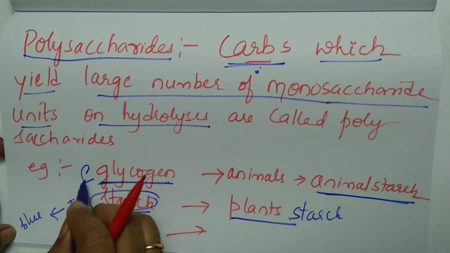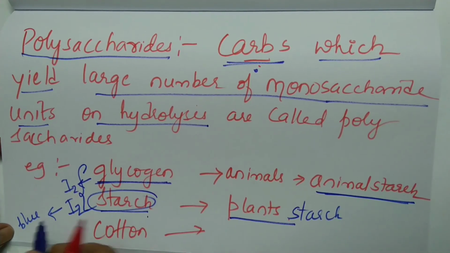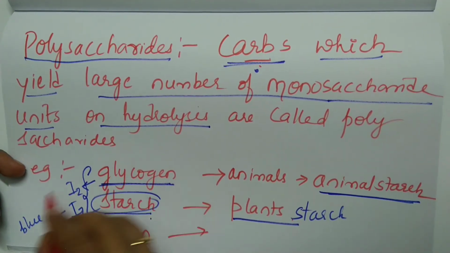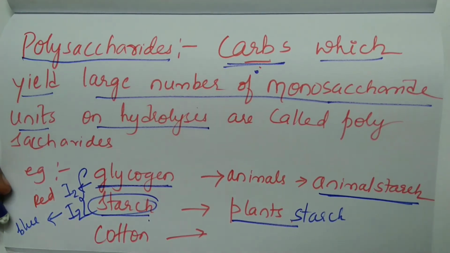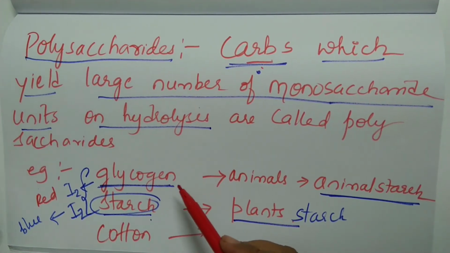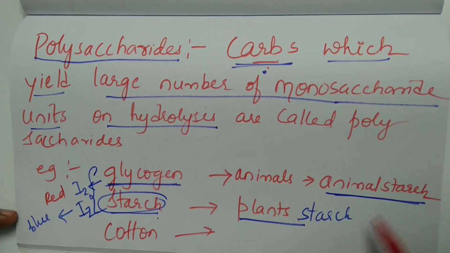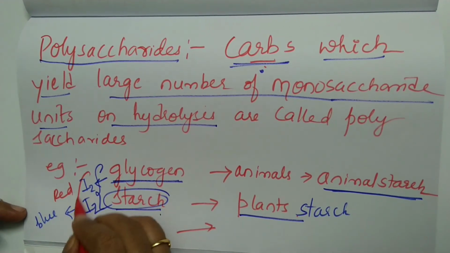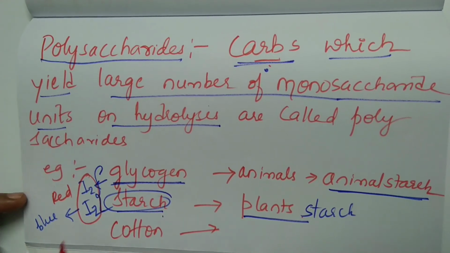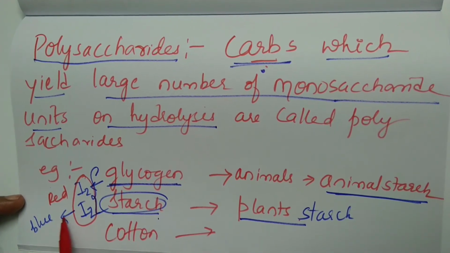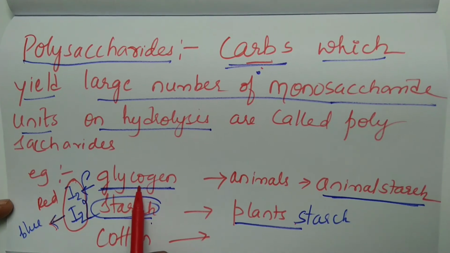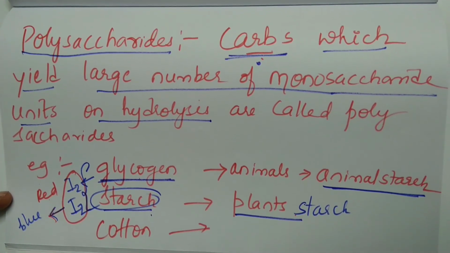If the same iodine is treated with glycogen, then it will give you red color. So whether it is animal starch or plant starch, if you want to differentiate, you have to treat it with what? Iodine. With iodine, plant starch gives which color? Blue color. And animal starch gives red color.